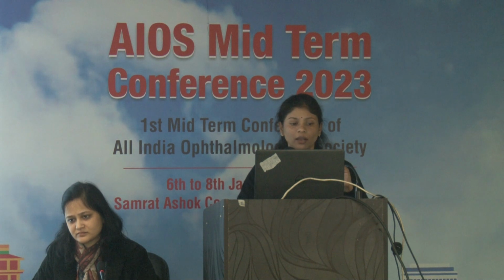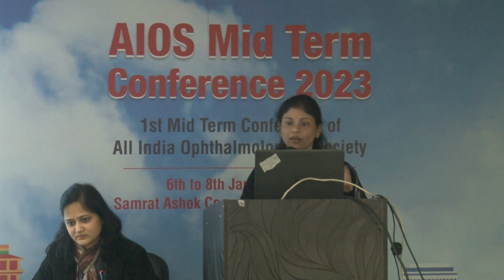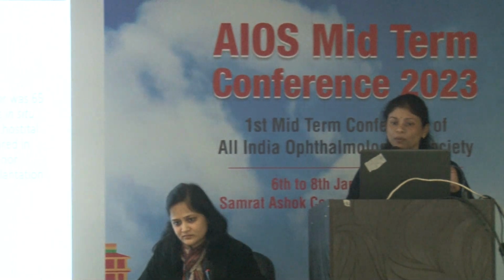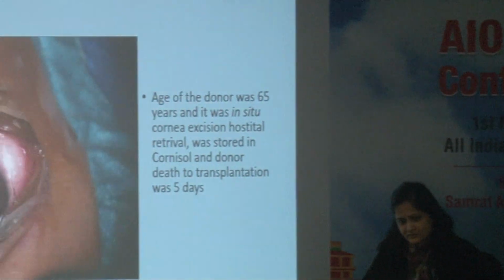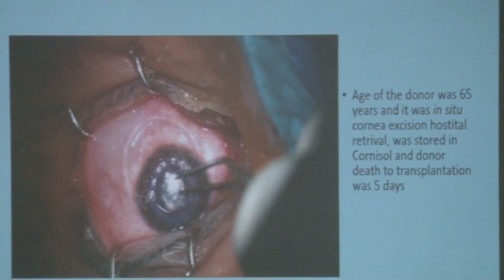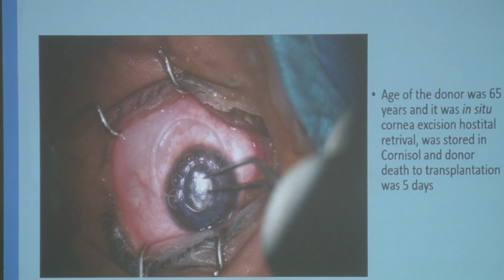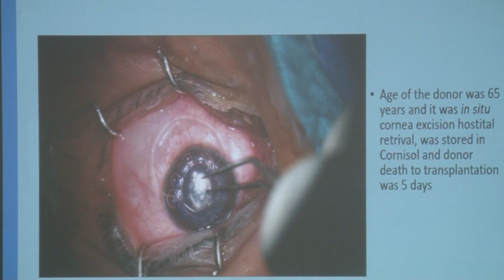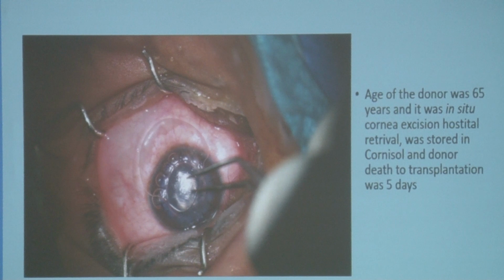The surgery went uneventful under peribulbar anesthesia, and we used donor tissue from a 65-year-old, retrieved from a hospital. In situ corneal excision was done, the tissue was stored in Cornisol, and the donor death to transplantation time was 5 days.